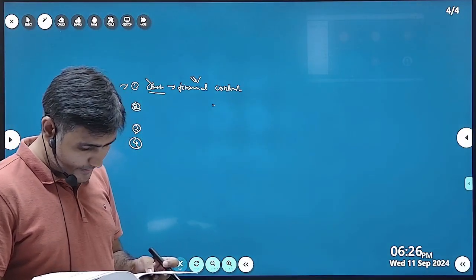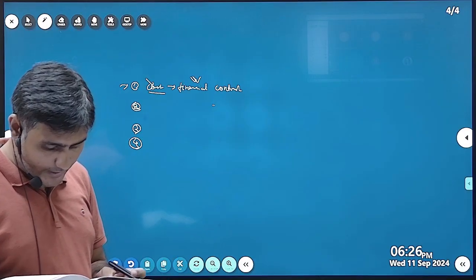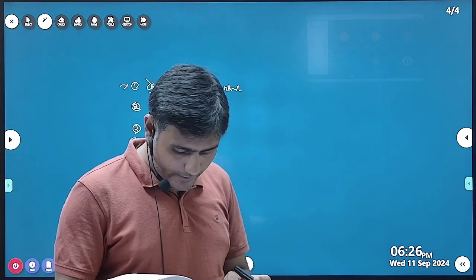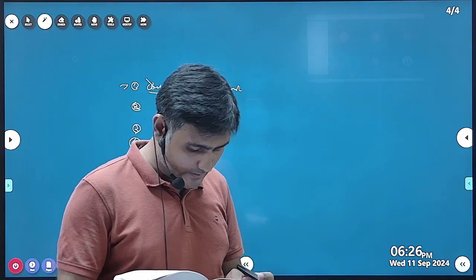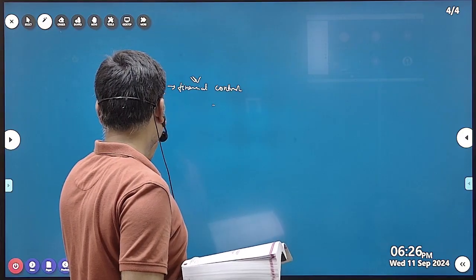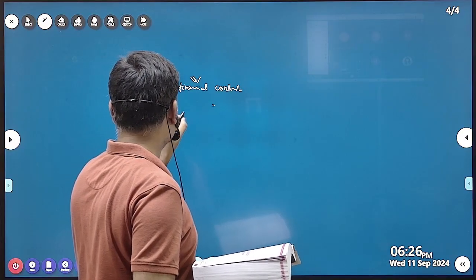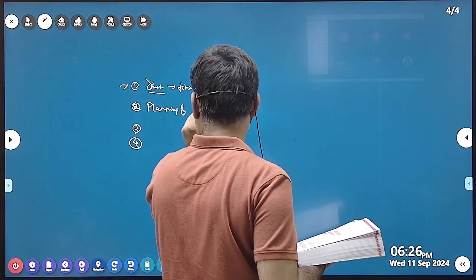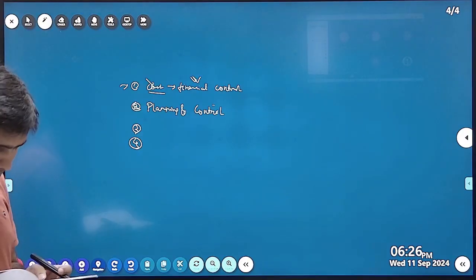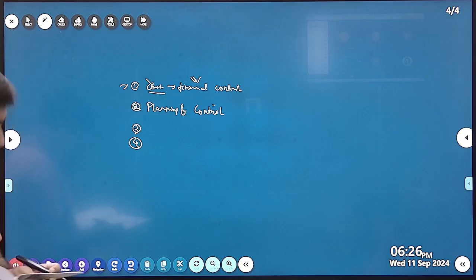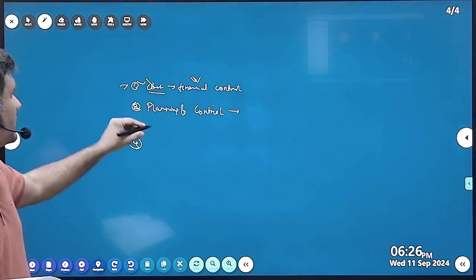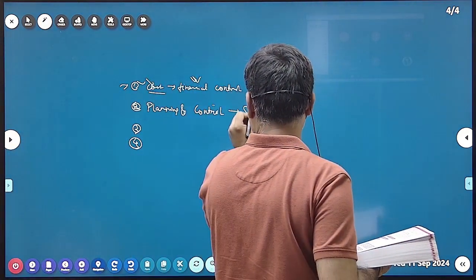Then the second stage came, the age of information for management and control. During this period, the main focus of management accounting was to provide information on planning and control issues. Here came the second stage, it advanced. Here they started planning and control, means now they know the cost. So they tried to use standard costing.